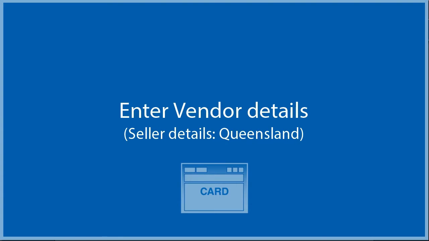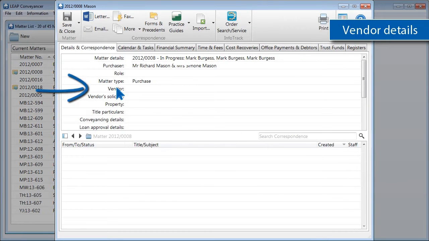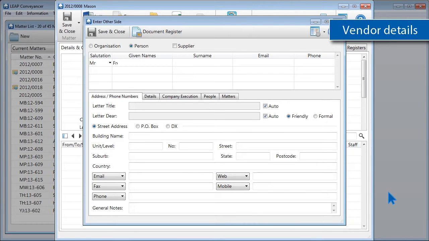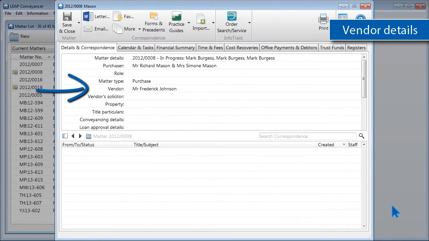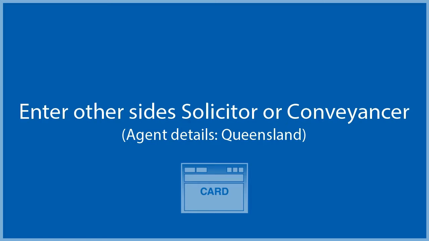Next, we enter our vendor by double-clicking on Vendor to open the card. I type in Mr. Frederick Johnson. Fred owns this property with his brother and they don't live at the same address. To add another vendor onto my matter, I double-click a new row and enter the details. When finished, click Save and Close to save the new details onto our matter.